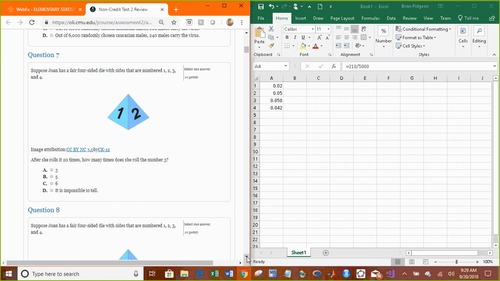Joan has a four-sided die with sides of numbers 1, 2, 3, and 4. After she rolls it 20 times, how many times does she roll the number 3?